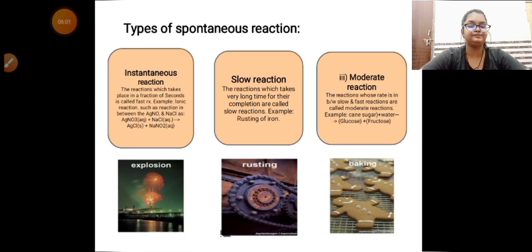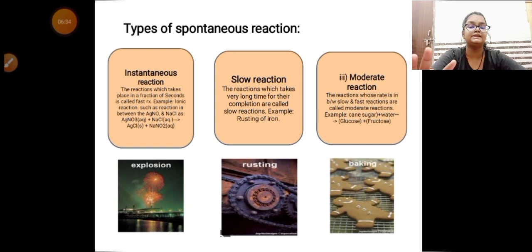Spontaneous reaction is further divided into three categories, that is instantaneous reaction, slow reaction, and moderate reaction. Instantaneous reaction. Instantaneous reactions are those reactions which take place in a fraction of a second. मतलब कुछ सेकंड्स के अंदर ही वो रिएक्शन हो जाती है, कुछ सेकंड तो लगती भी नहीं है कई बार। और ये जो रिएक्शन होती है इंस्टेंटेनियस रिएक्शन, ये मेनली एग्जांपल होते हैं आयोनिक रिएक्शंस के। मतलब आयोनिक रिएक्शंस